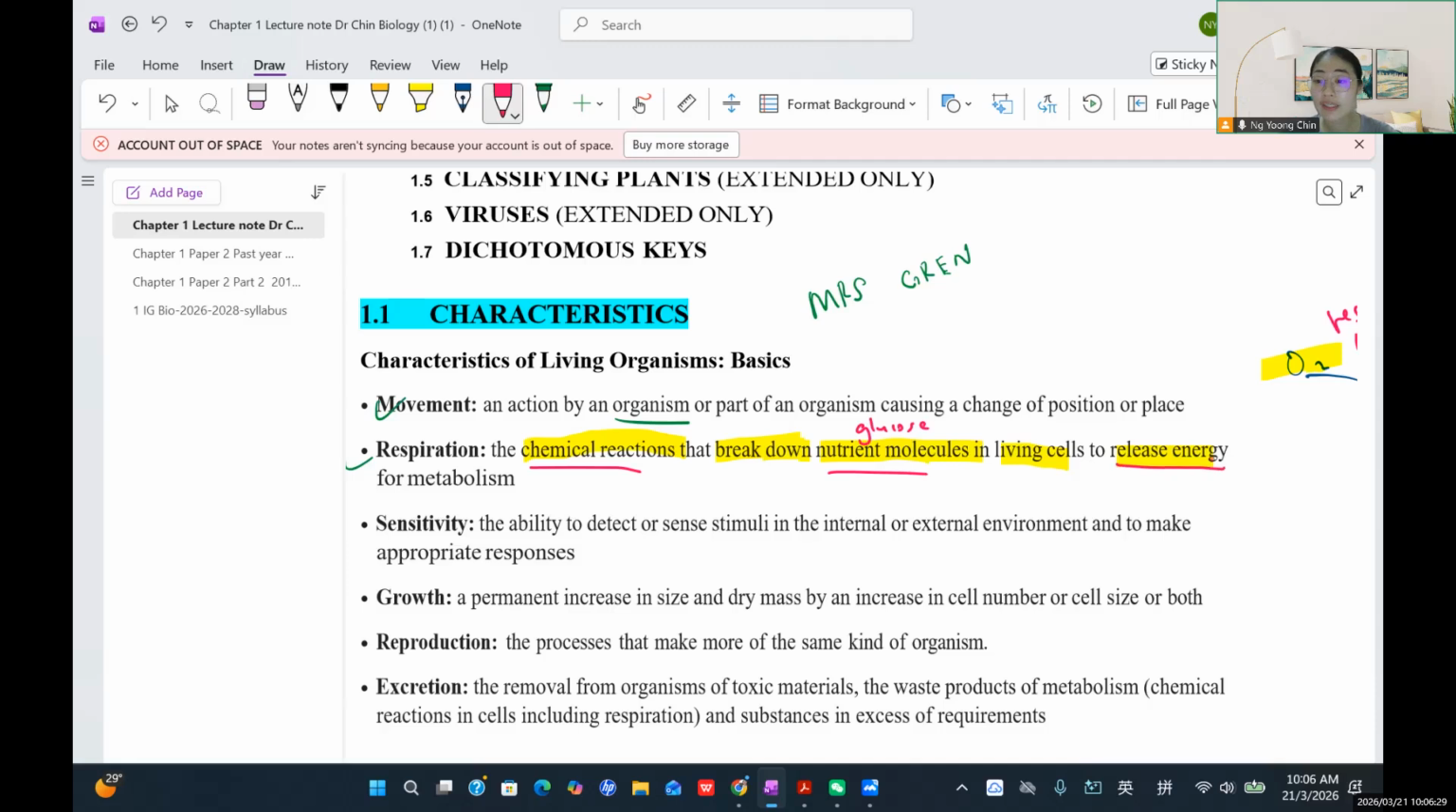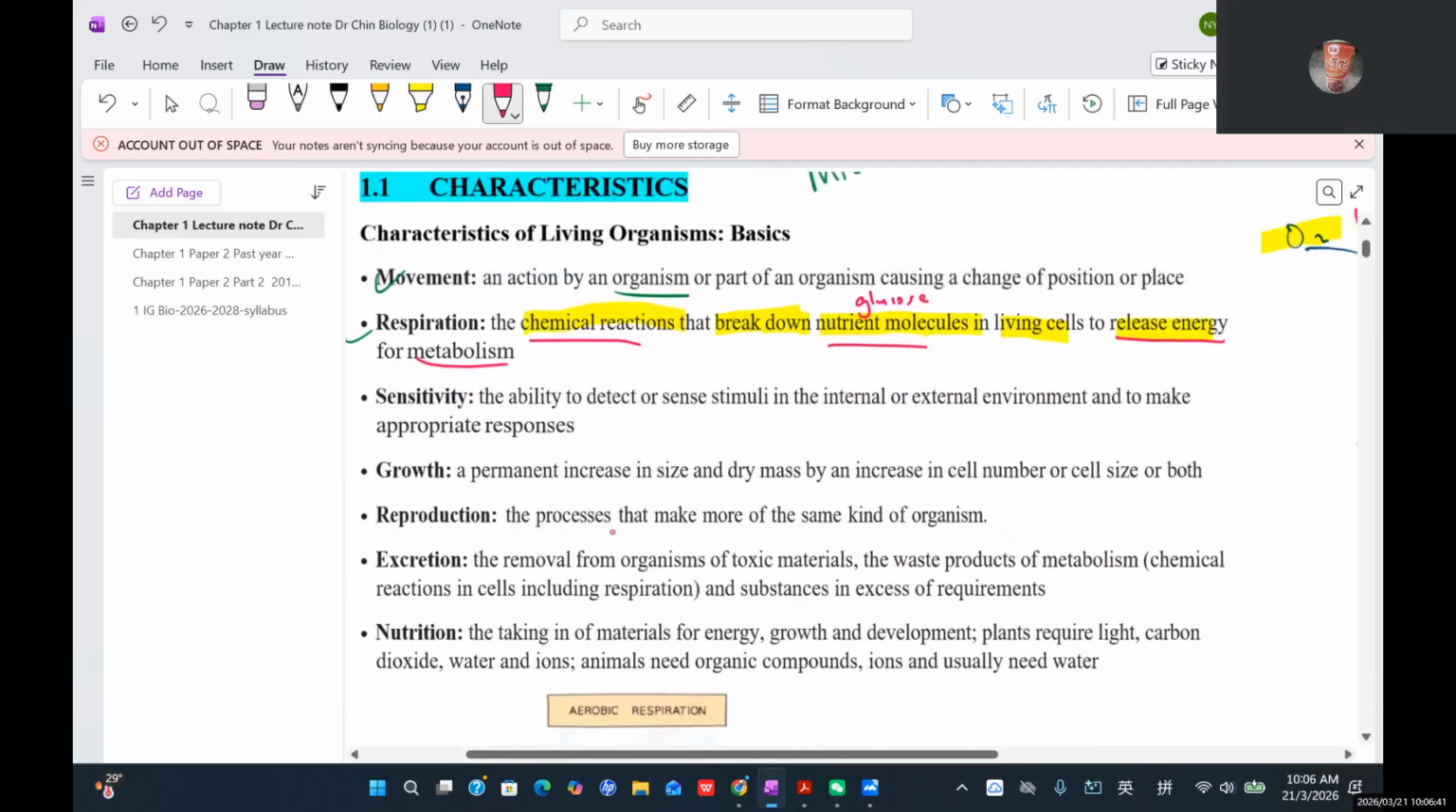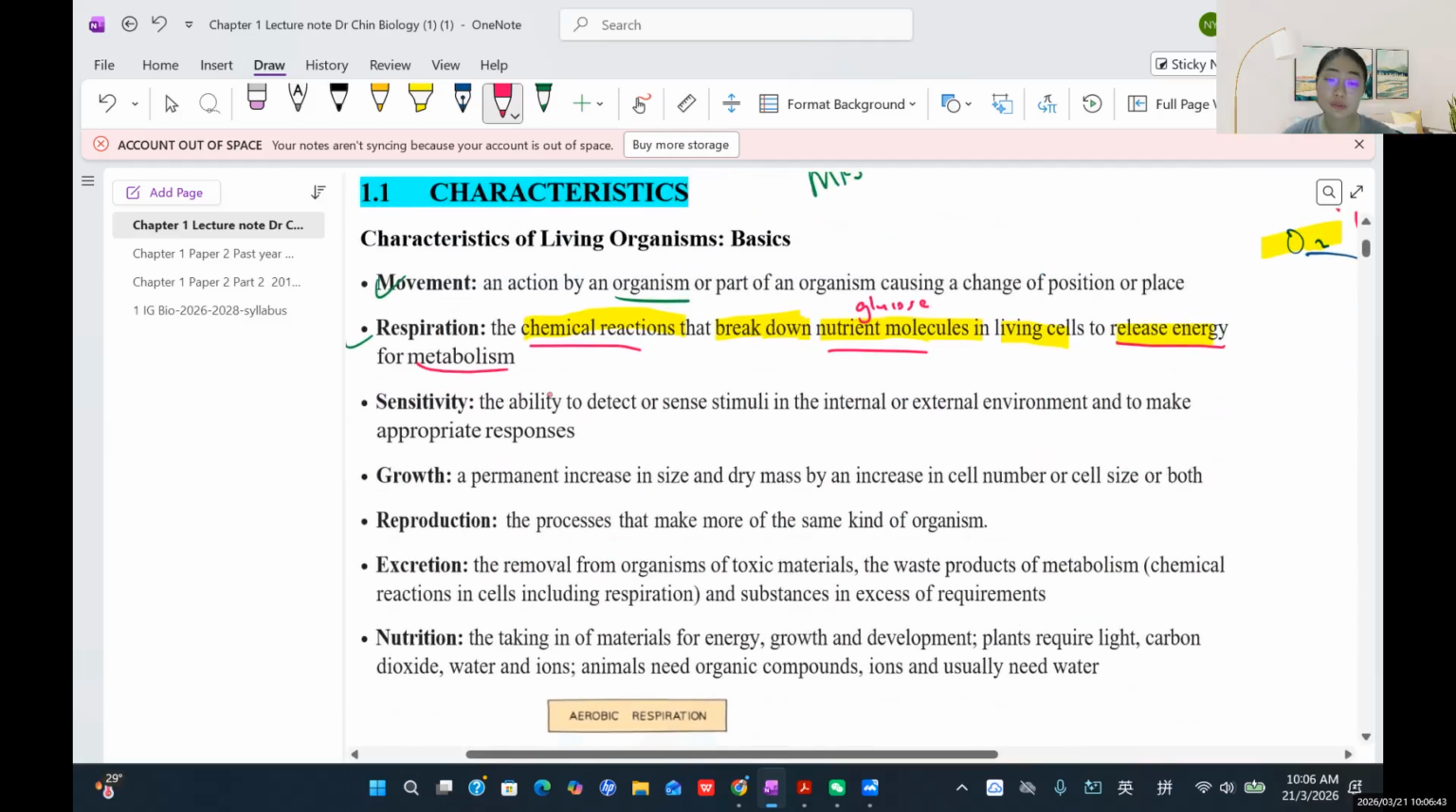释放能量, okay? So for the metabolism, what does it call? 代谢. So metabolism refers to all kinds of chemical reactions that happen in our body. Respiration is just one of the metabolisms, and other kinds of chemical reactions include what? Digestion, any kind of process.